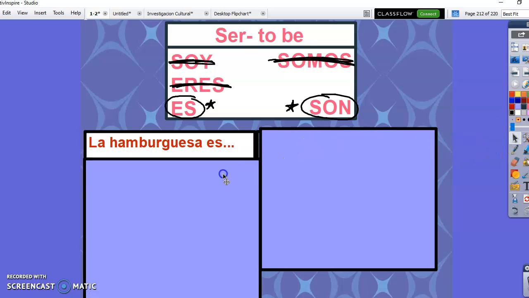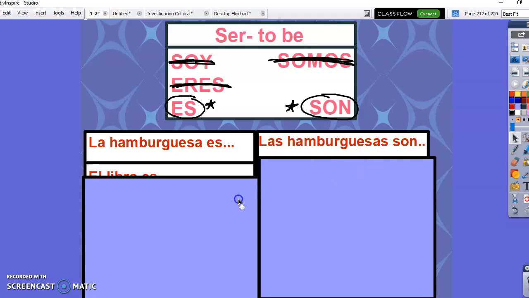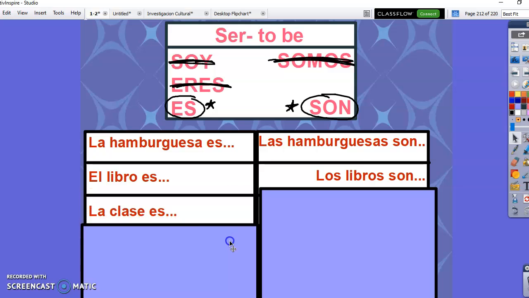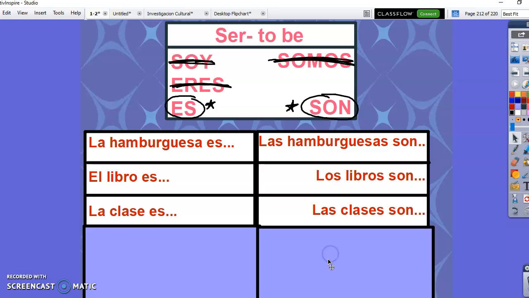So if I say, for example, the hamburger is, I would use es. If I say the hamburgers are, plural, I would use son. Okay, so I can give you a couple more examples. Just remember, if it's one thing you're talking about, it's es. El libro es, the book is, good, bad, interesting, boring. The books are good, bad, interesting, boring. Okay? Classes are. Cool? I think that's good on examples.